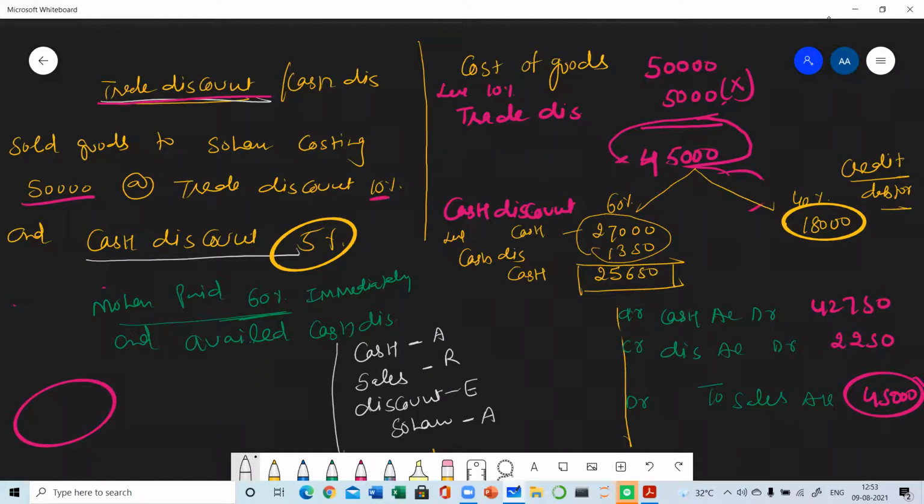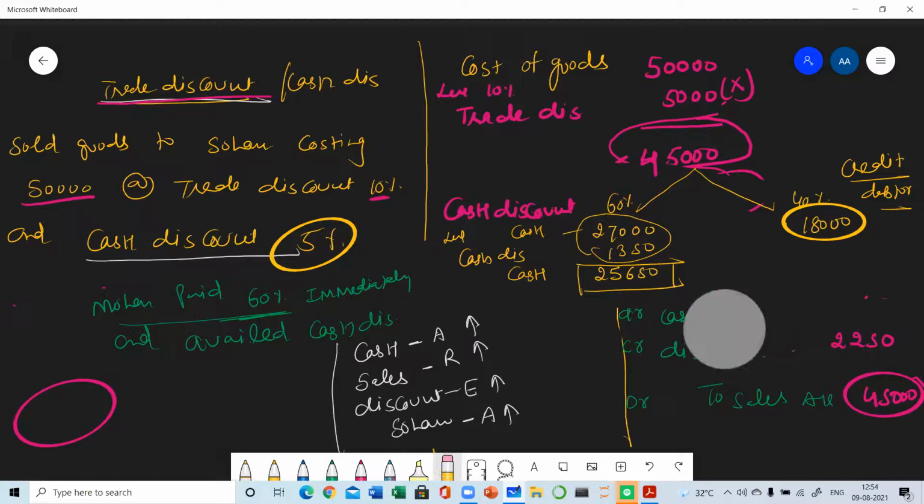Now tell me which one is increasing and which one is decreasing. When you are receiving the cash, cash must be increasing. Sale is a revenue, it is also increasing. Discount is an expense, it is increasing. And Sohan is the asset, and Sohan is becoming our debtor, so his account is also increasing.